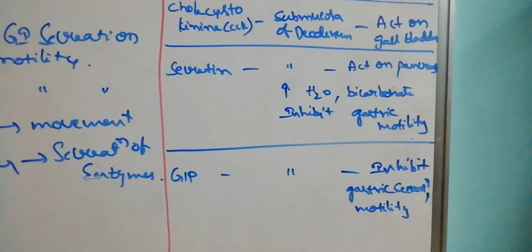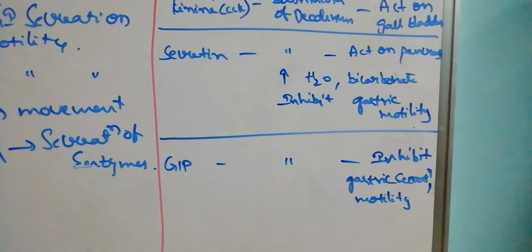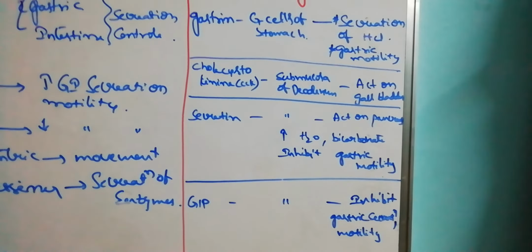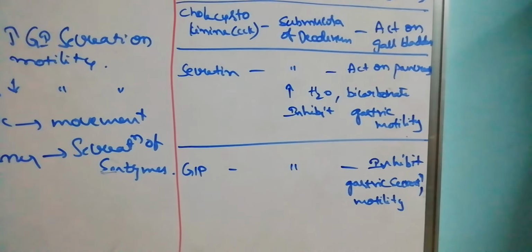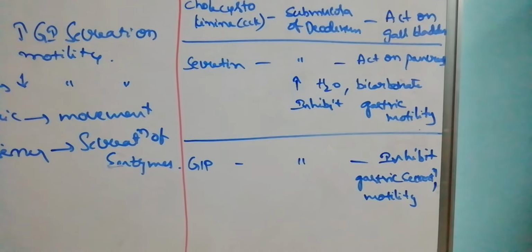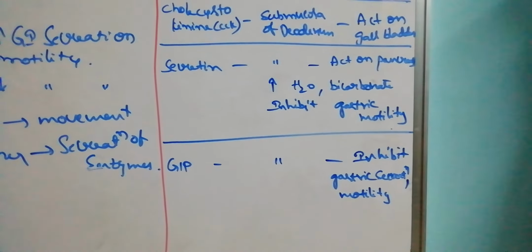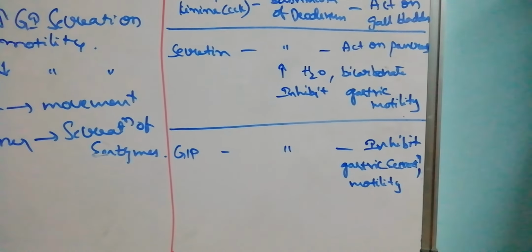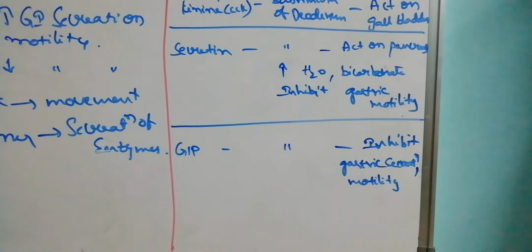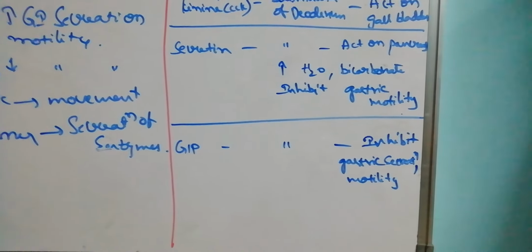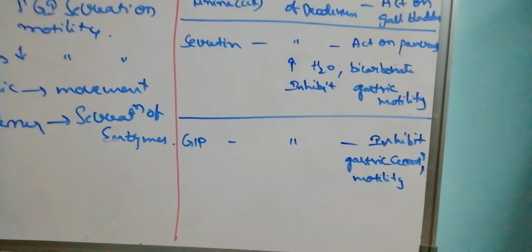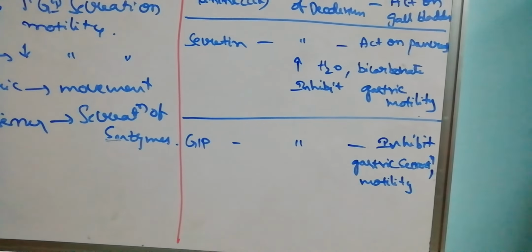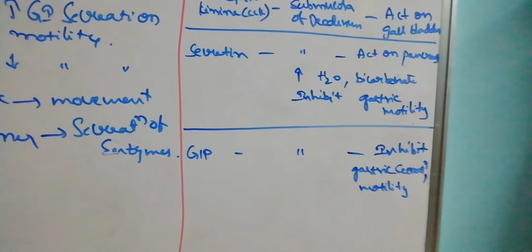Next, secretin. It is also released from S cells present in the submucosa of the duodenum. Except for the gastrin hormone, the first hormone, all the remaining are produced from the submucosa of the duodenum. Here it acts on the pancreas and gallbladder. In the pancreas, it releases water and bicarbonates. Likewise, it inhibits the gastric motility. If more gastric motility is present, proper digestion will not take place. That's why it inhibits the gastric motility.